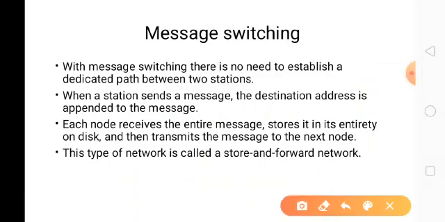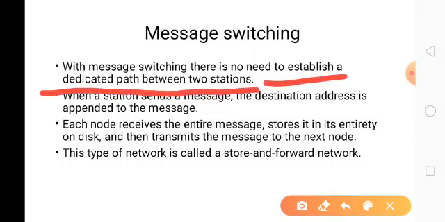See here, there is no need to establish a path between the two stations. Why? Because the destination address is stored in the message, so each node receives the message, stores it, and reads the address. Each node finds the address and forwards it to the next node.